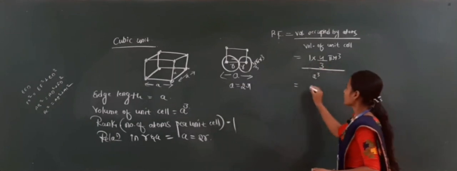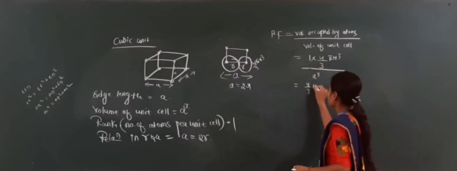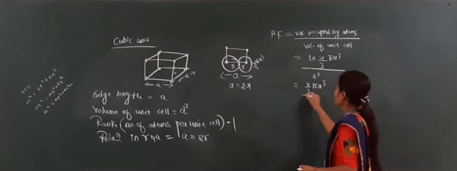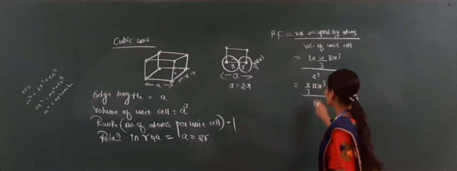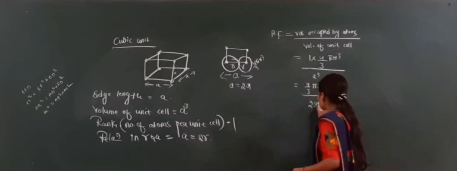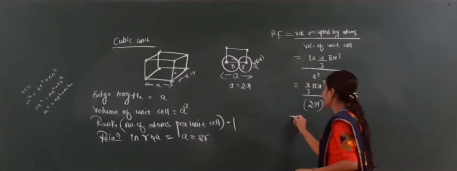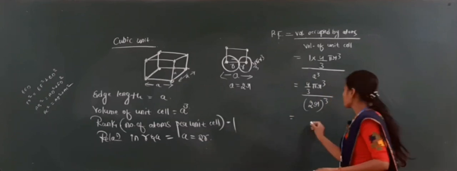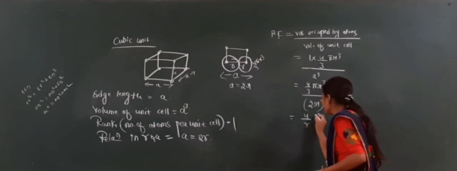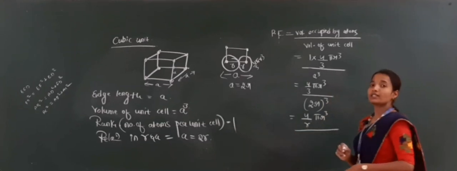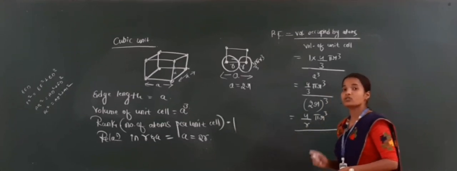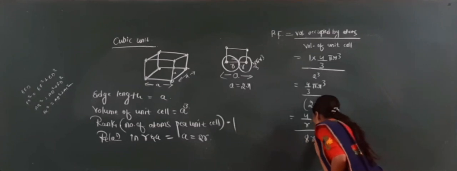Next you have to substitute this value. 1 into 4 by 3 pi r cube. What is the A cube value, or what is the A value? 2R. Then you have to substitute in this one, 2R whole cube. Then you can solve this term. 4 by 3 pi r cube divided by 2R cube, which means 2 into 2 into 2, how much? 8. 8R cube.